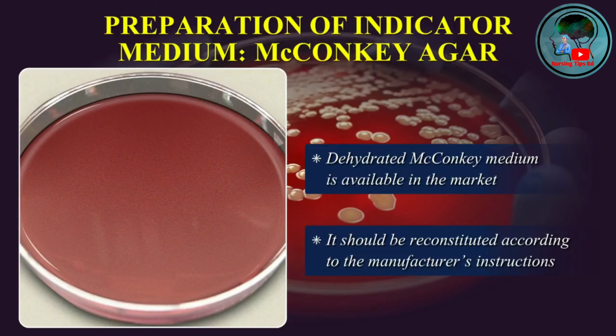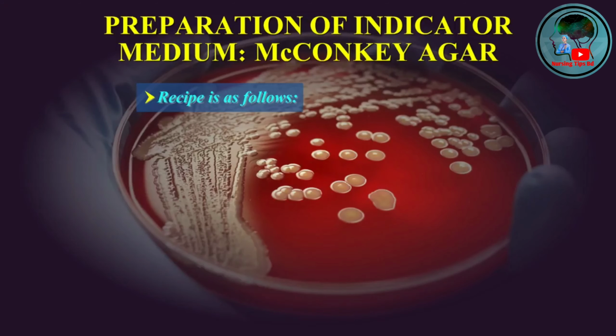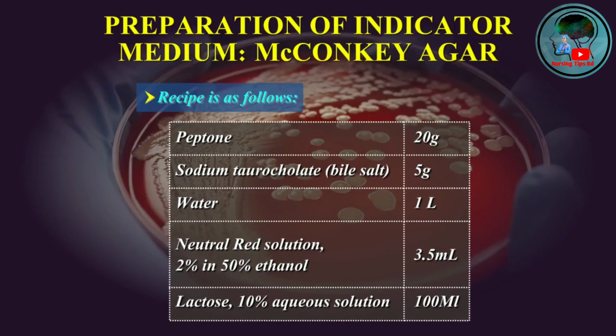All the directions for preparation, sterilization, and storage of dehydrated media, as mentioned earlier in this section, should be strictly adhered to. However, if you choose to make your own medium, the recipe is as follows: peptone 20 grams, sodium taurocholate 5 grams, water 1 liter, neutral red solution 2% in 50% ethanol 3.5 milliliters, lactose 10% aqueous solution 100 milliliters.